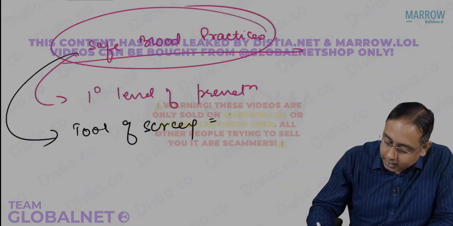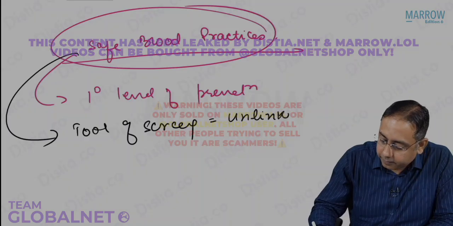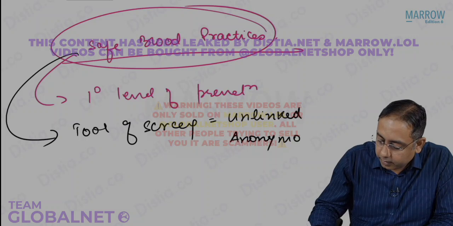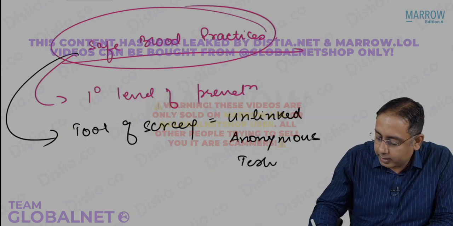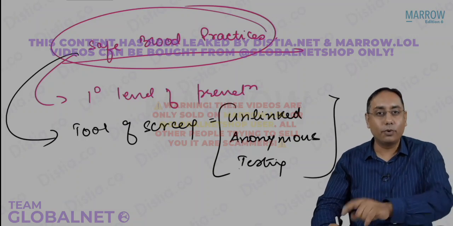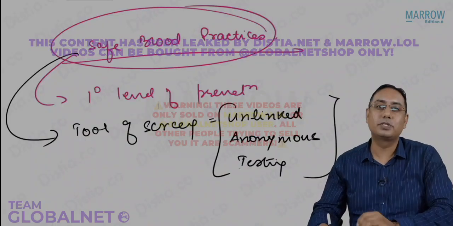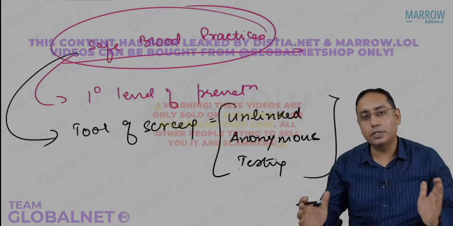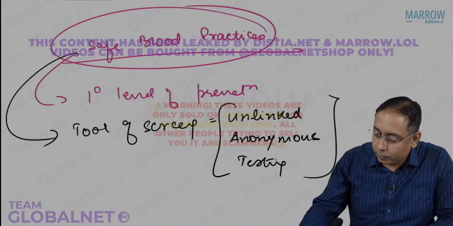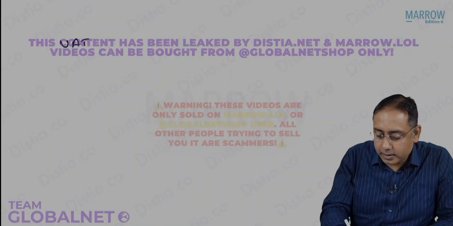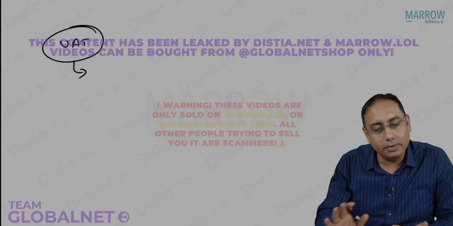That is called unlinked anonymous testing. In fact, you already learned about this word before also, where we talked about the HIV serosurveillance, where the whole methodology was based on the UAT testing. What do you mean by the UAT testing? That is the unlinked anonymous testing, and there's nothing very special.